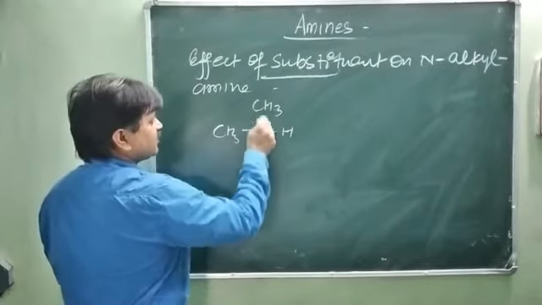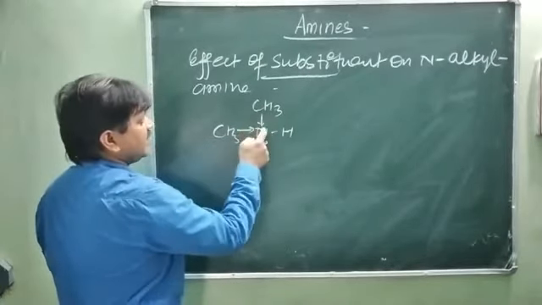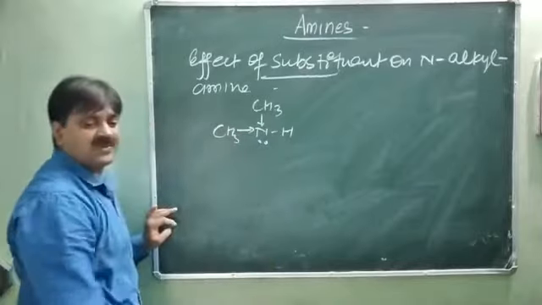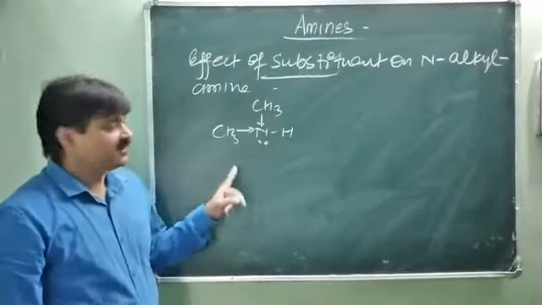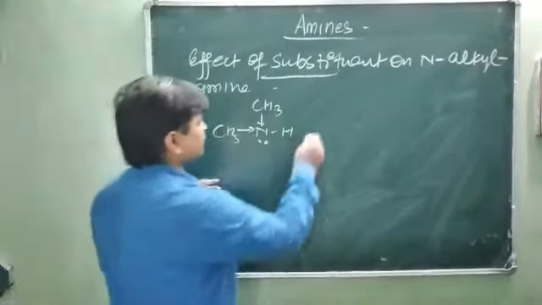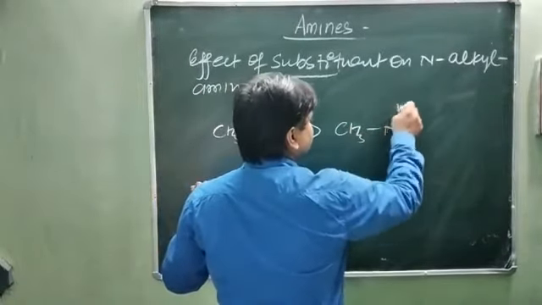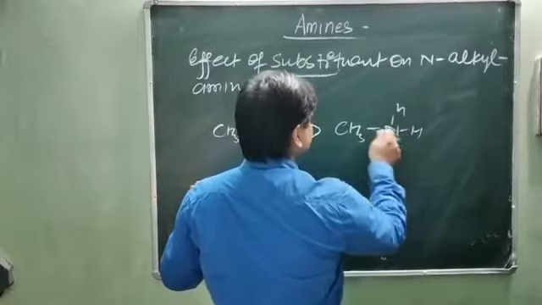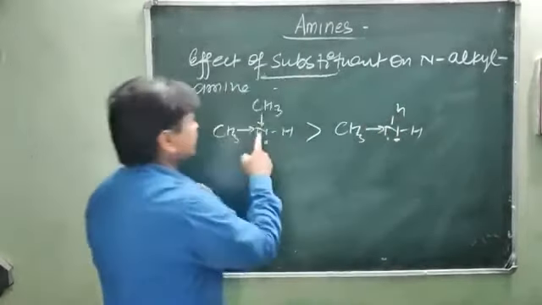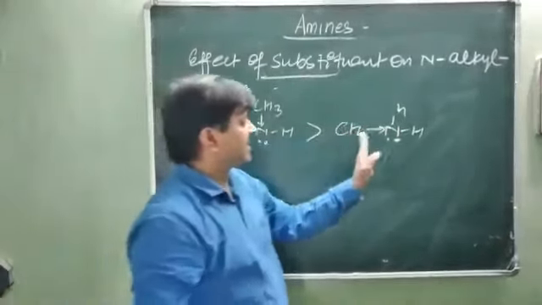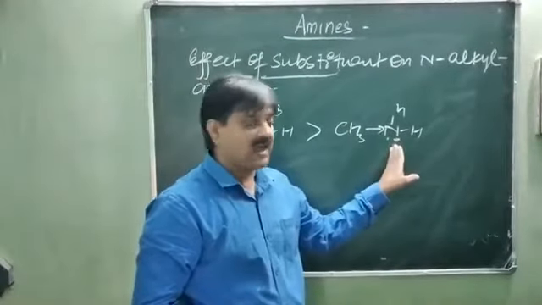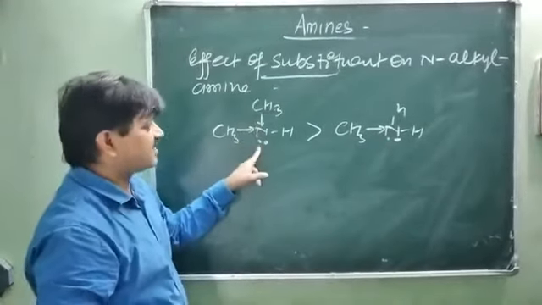This nitrogen has 2 electron donor groups, the N-alkyl amine has a greater basic character as compared to the primary amine CH3NH2. Here only 1 electron donor group is present, it only increases the electron density 3 times, and here it increases the electron density 6 times.